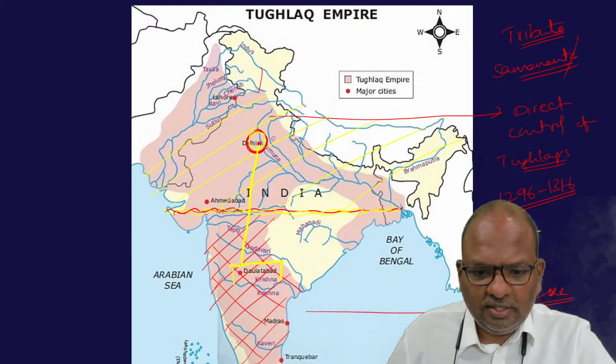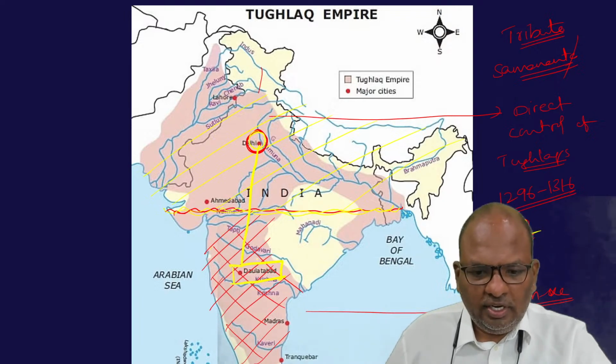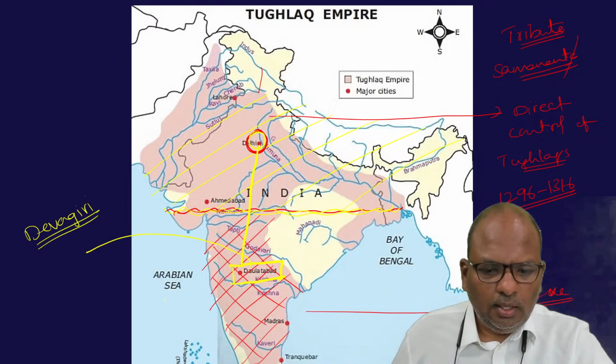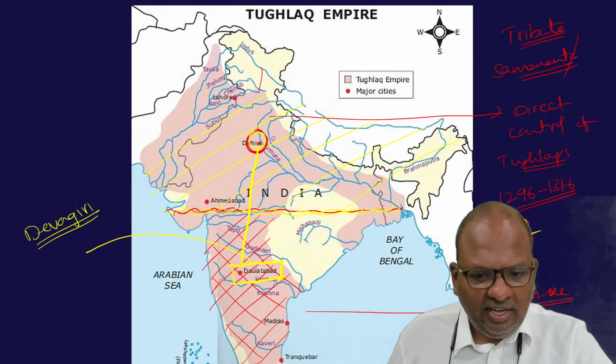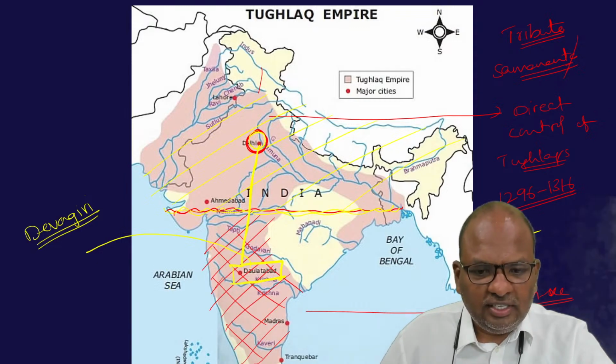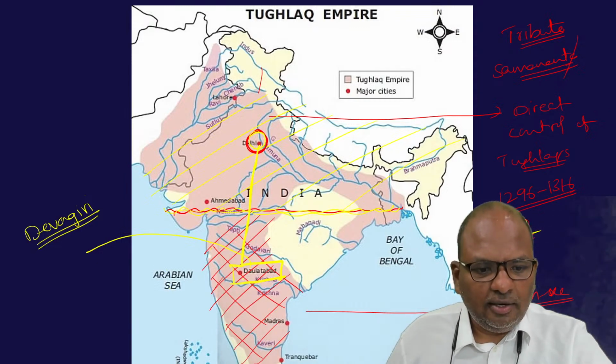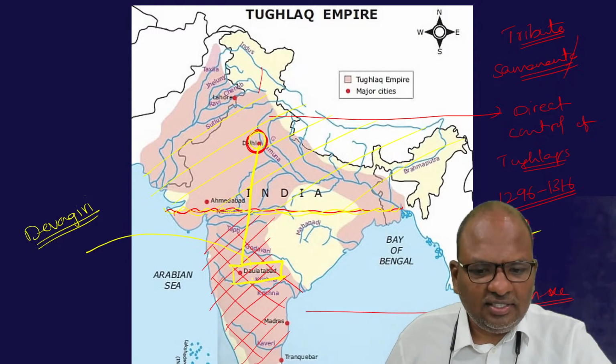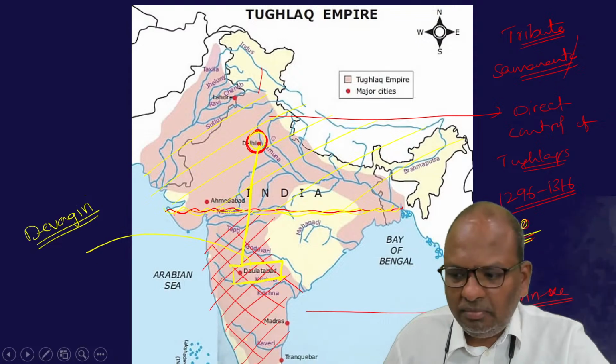This is Daulatabad. During ancient times, this Daulatabad was referred to as Devagiri. After shifting the capital from Delhi to Devagiri, Muhammad bin Tughlaq renamed Devagiri as Daulatabad. Daulat means wealth.